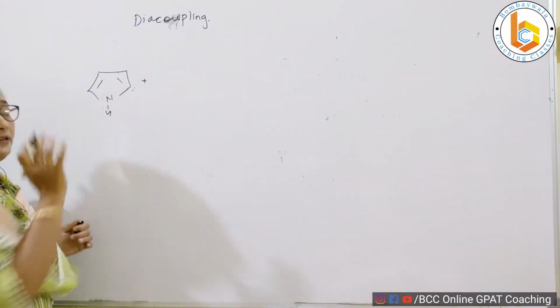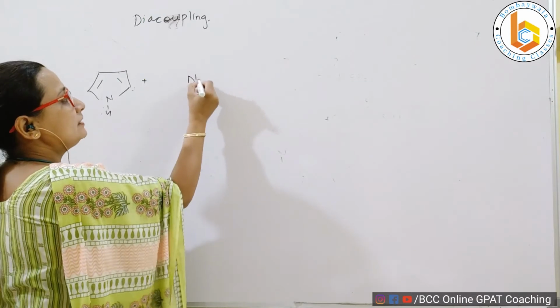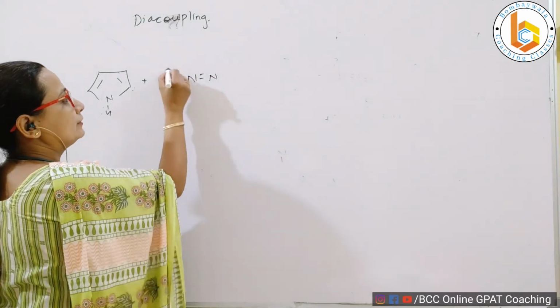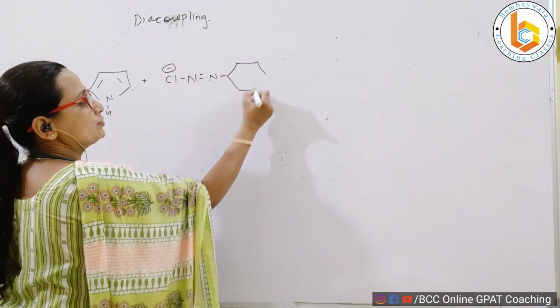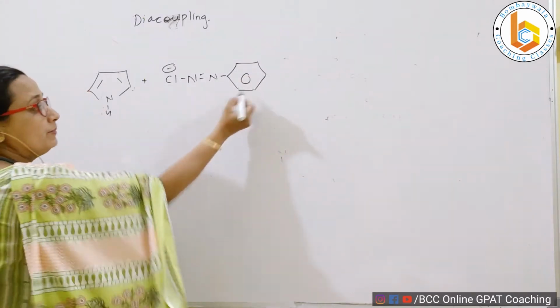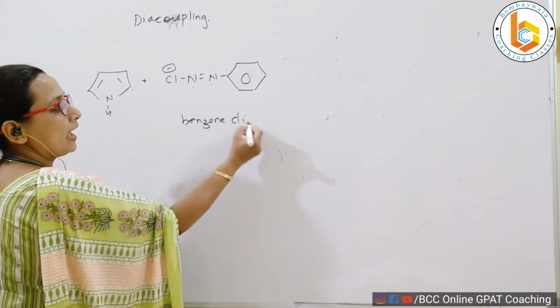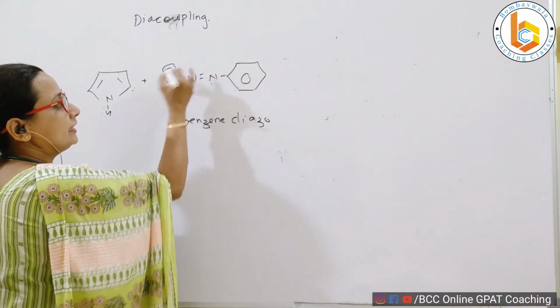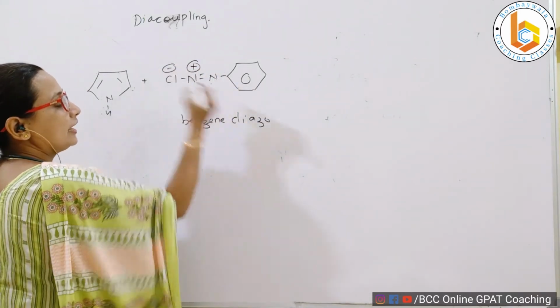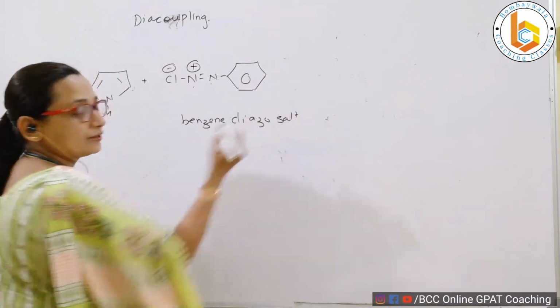Now, suppose I react pyrrole with benzene diazonium salt. See, my students, you should understand how do I write this. Benzene, di means two, azo means nitrogen, ium means positive charge, and chloride, that is why it is a salt.